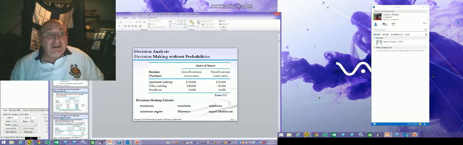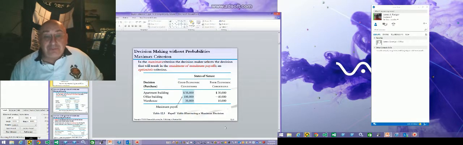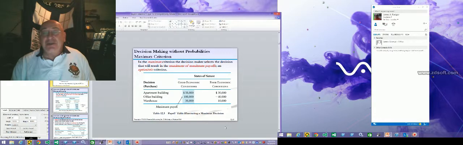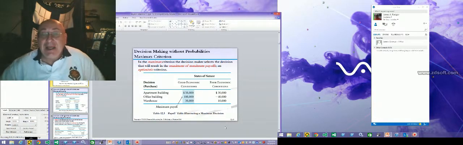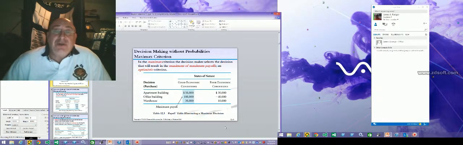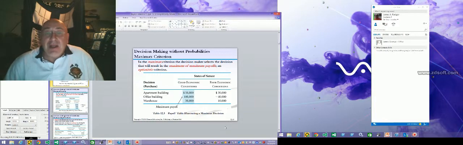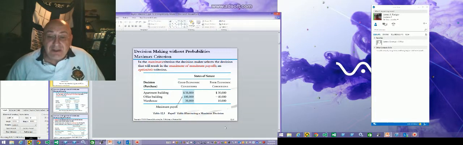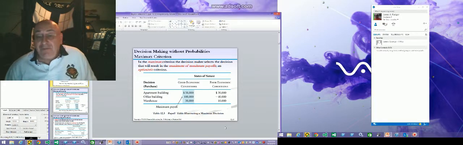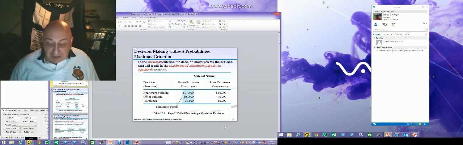So we have these different criteria. One is a maxi-max, one is a maxi-min, one is the mini-max regret, and then there's the Hurwitz and the equal likelihood. We'll take a look at each one of these. So in the maxi-max, we want the best. We want the bonanza. So, we want the result with the maximum payoff of all, and we're very optimistic that this is going to occur.